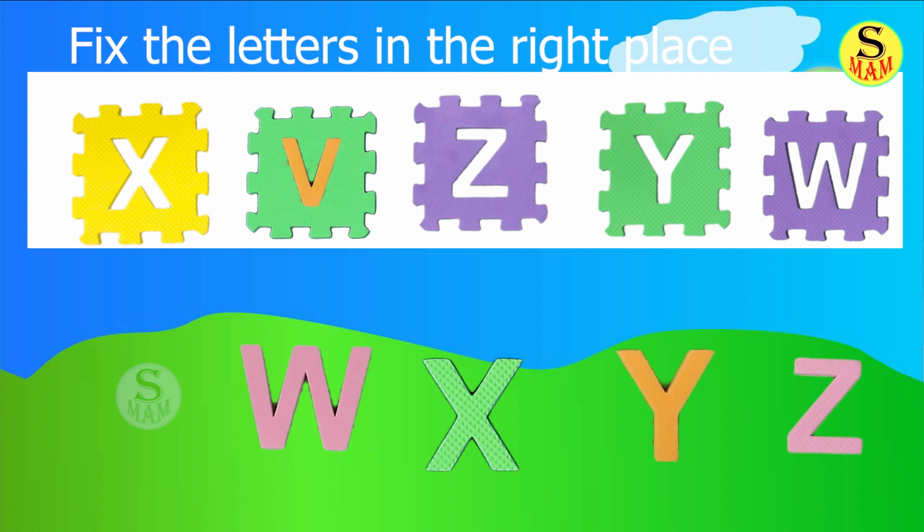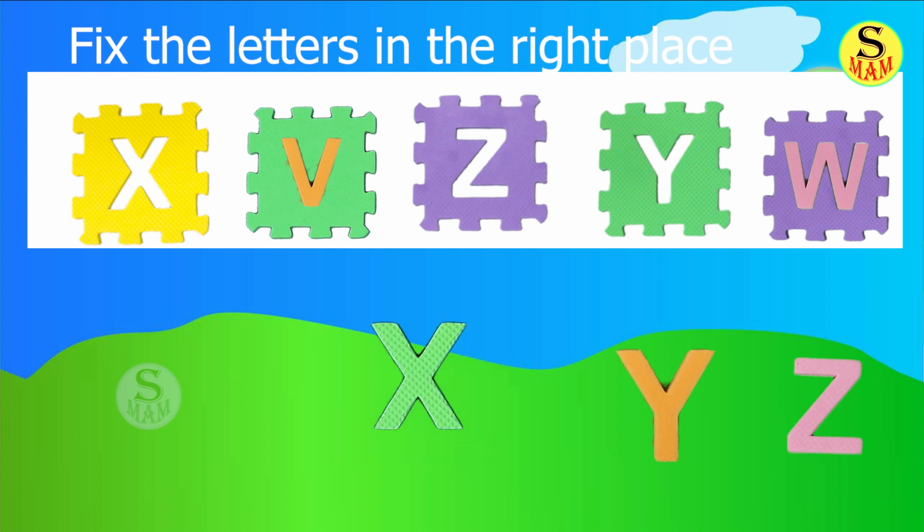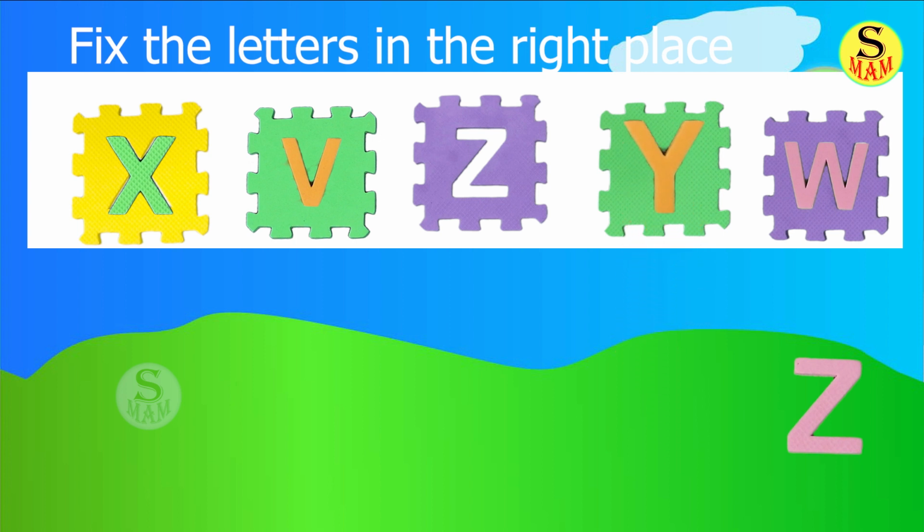Now next, W. W sounds W. So place the letter W. Yes, here the mold. Next, X. Where to place the X? Yes, here. Next, Y. Letter Y. Where is Y here? Yes. Next, Z. Letter Z. Place the letter Z.